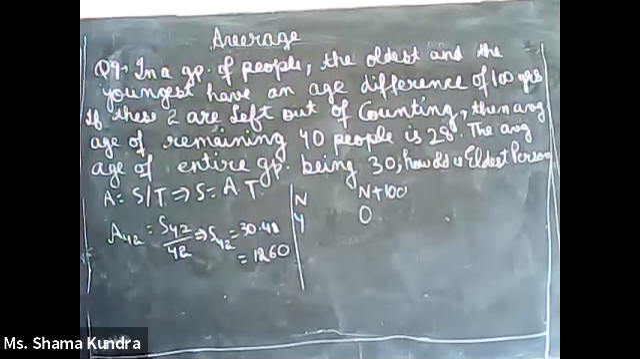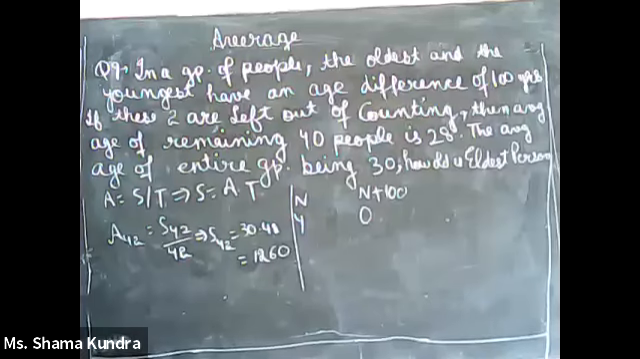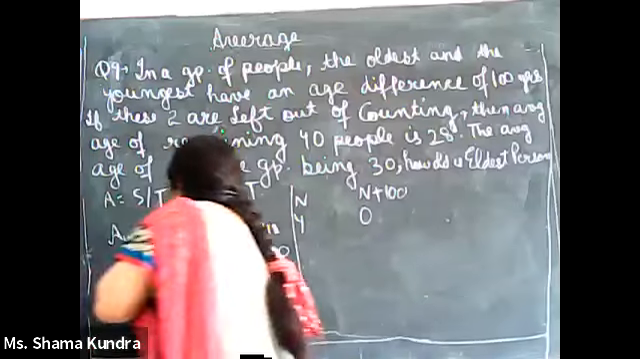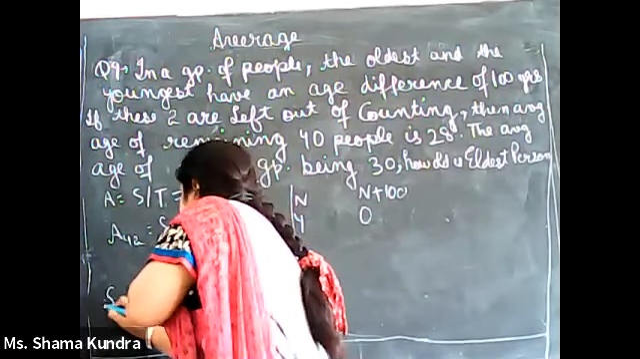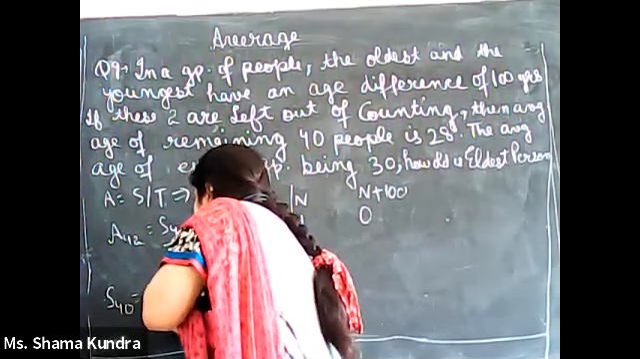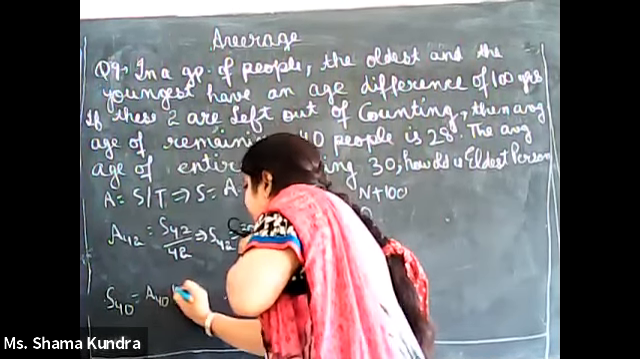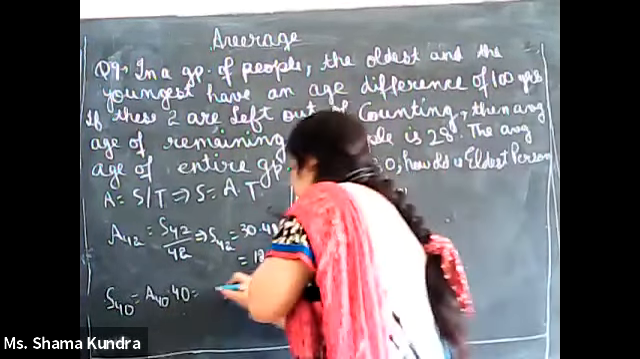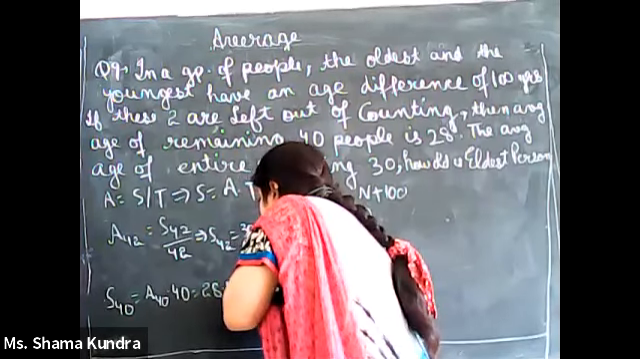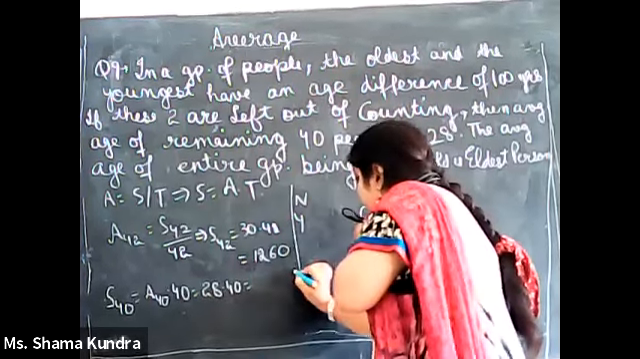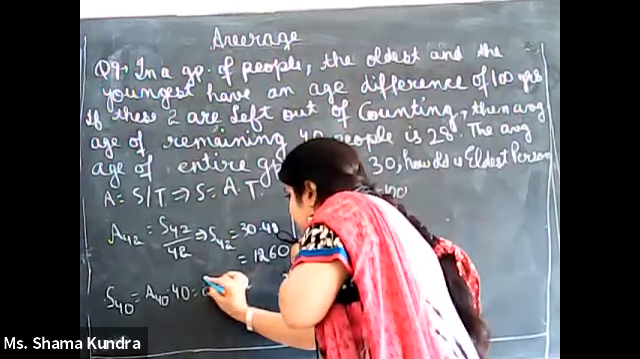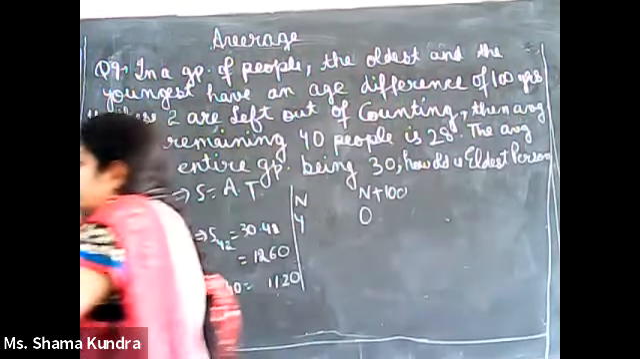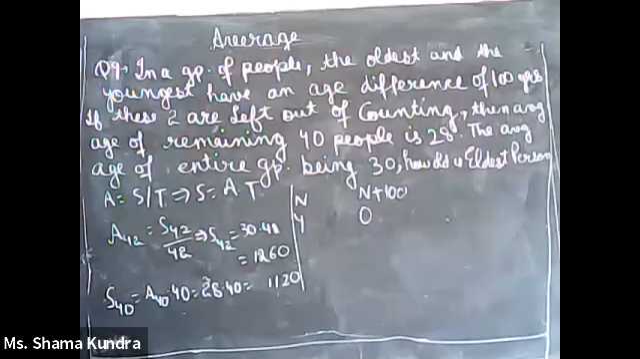Now what they have given is that if you exclude the youngest and the oldest, the average age of the remaining 40 people is 28 years. The sum of 40 people will be the average age of 40 people into 40. The average age of 40 people is 28, so 28 into 40 will be 1120 years.